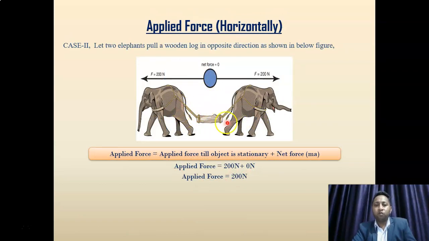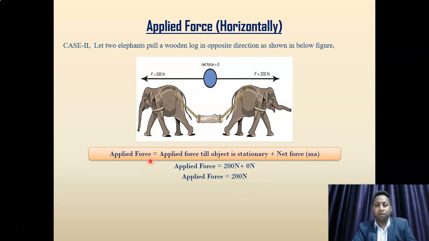Alright. Here is another case. Let two elephants pull a wooden log in opposite directions with an equal force. Here net force is 0, but that doesn't mean applied force is 0. There is a difference between net force and applied force, right? According to the equation, applied force is 200 Newton, right? Net force is 0, but applied force is 200 Newton, right?